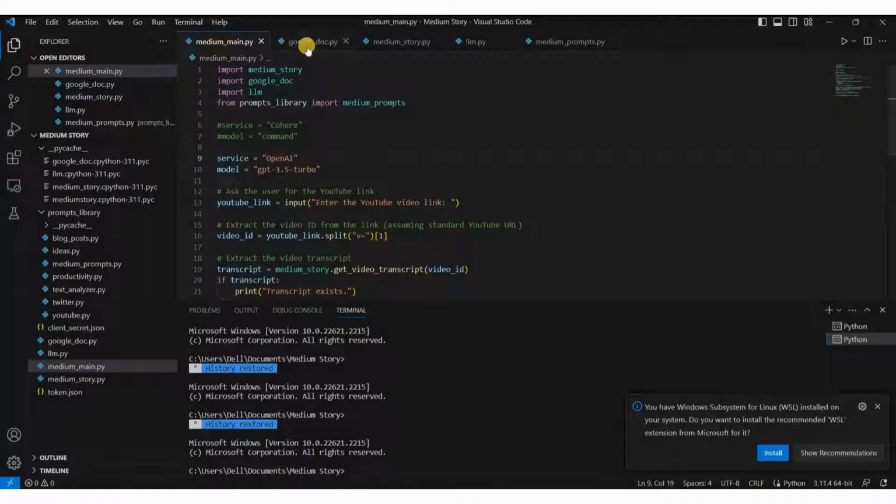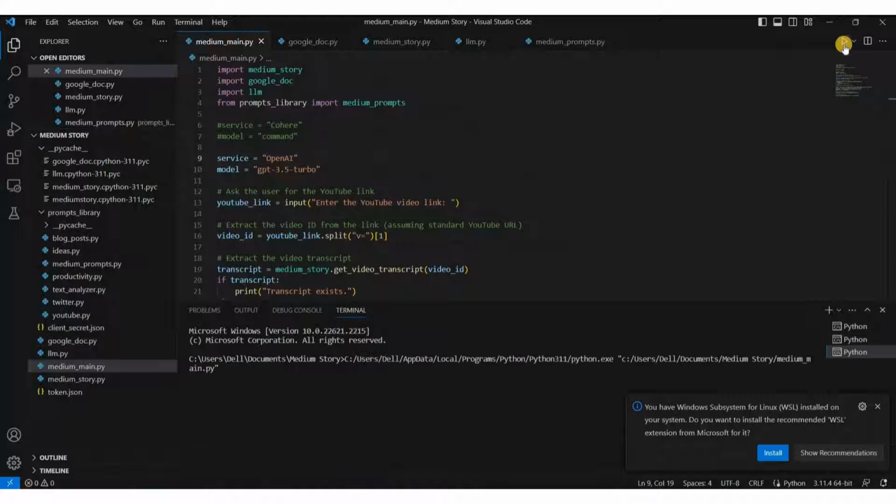First, we need to enter a YouTube video link. This program will automatically format it into a blog post and publish it on Medium. You won't need to worry about formatting or going to ChatGPT and manually pasting the content to Medium and publishing there. It's all automated, right? There is no manual intervention.